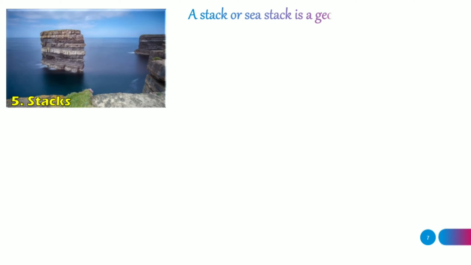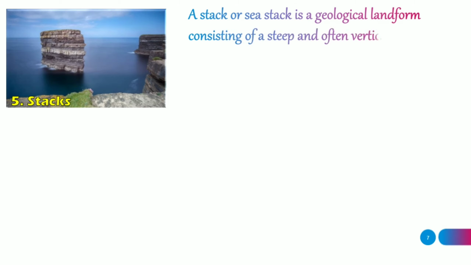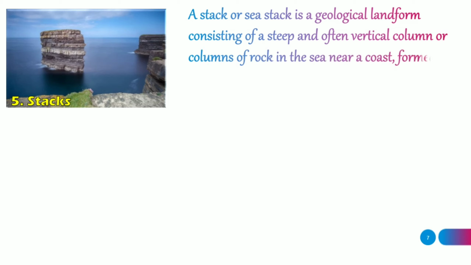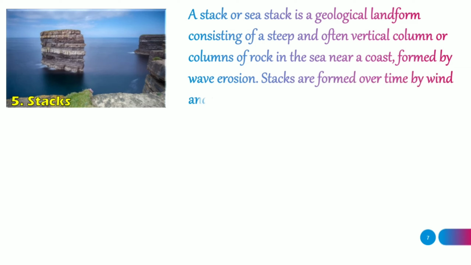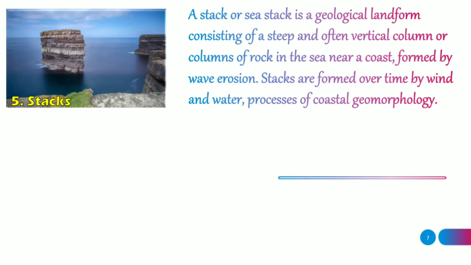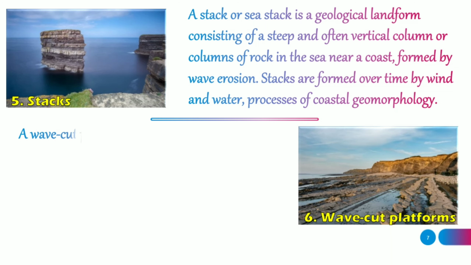Stack. A stack or a sea stack is a geological landform consisting of a steep and often vertical column or columns of rock in the sea near a coast, formed by wave erosion. Stacks are formed over time by wind and water processes of coastal geomorphology.